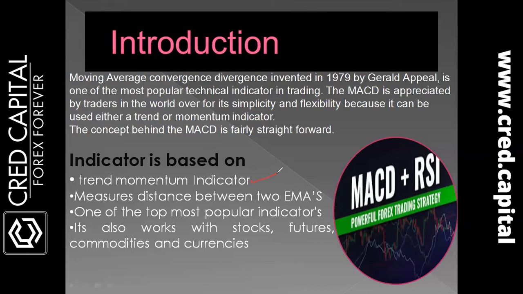It measures the distance between the two EMAs. Just as in the RSI we use the EMA 14, here we are also using two EMAs, one of the most popular indicators. You can also use this indicator in other markets, such as futures, stocks, commodities, and currencies.